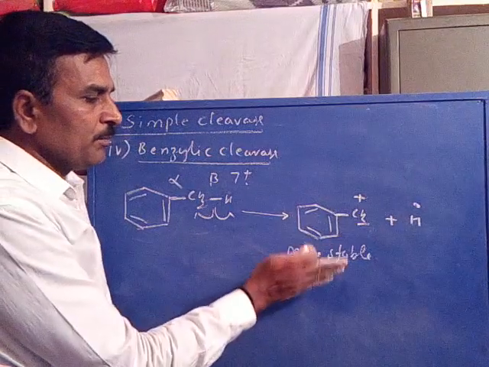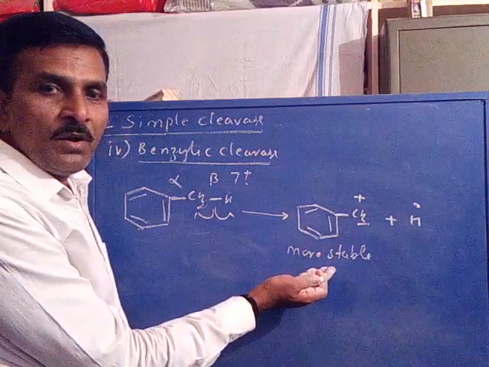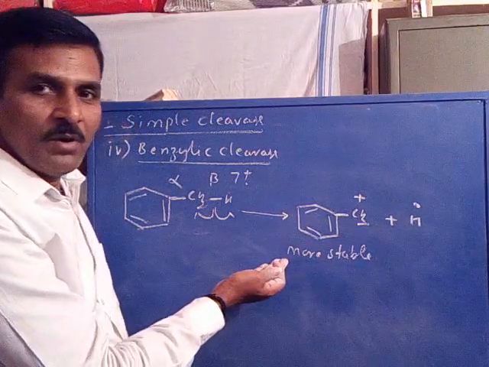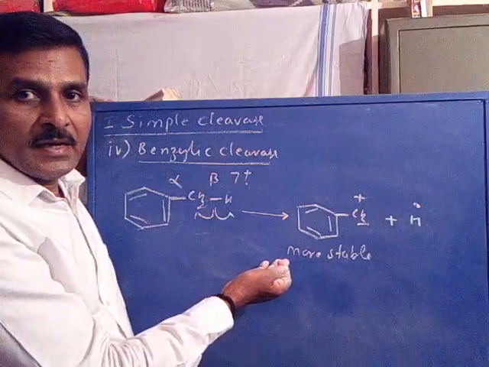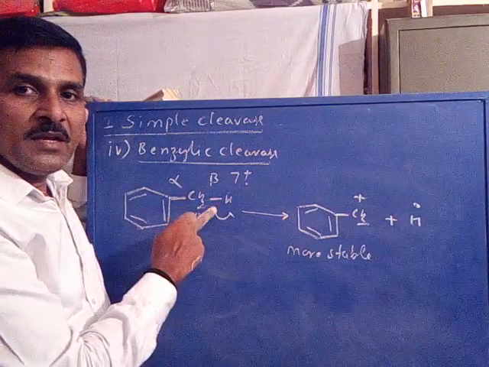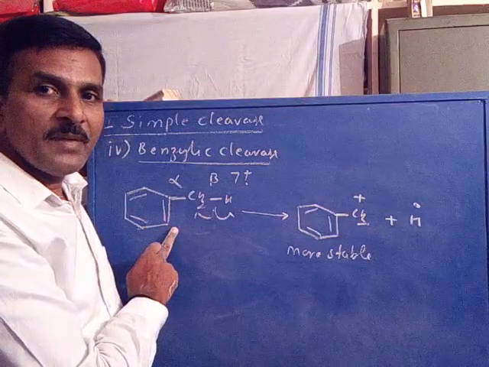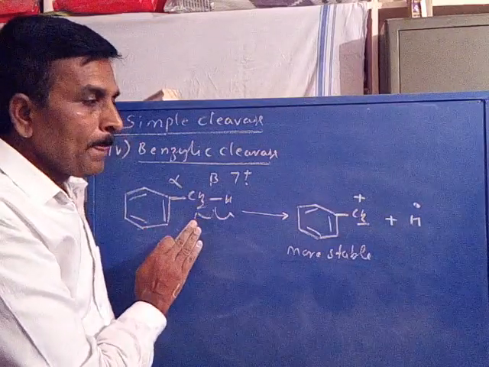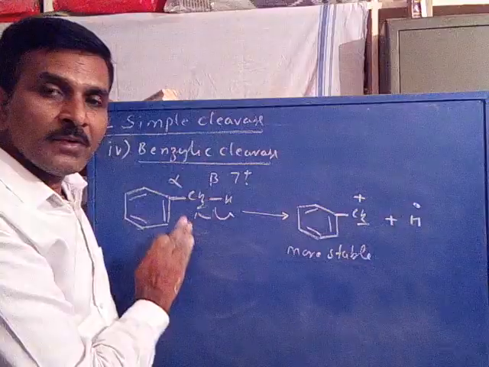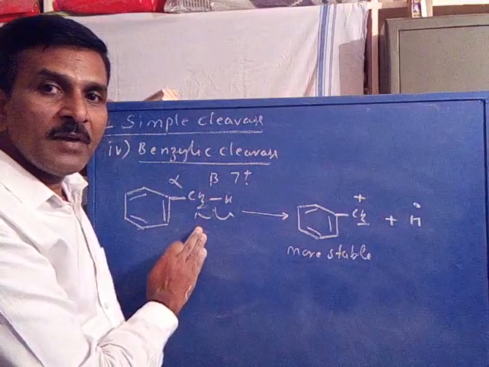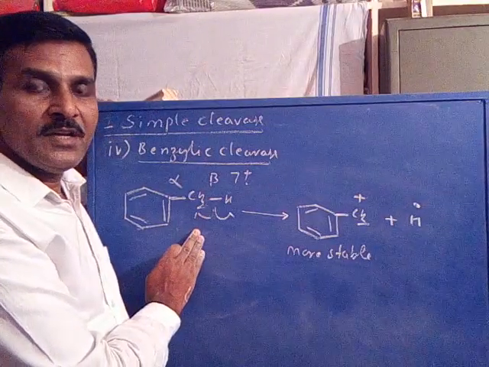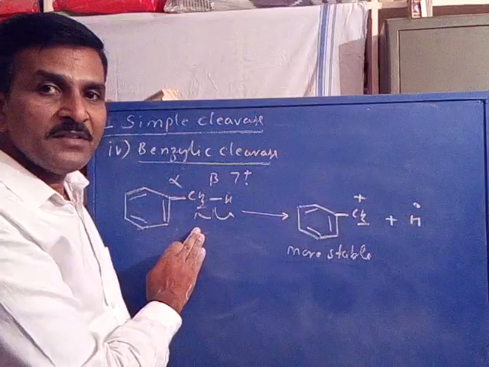So for the formation of a stable cation, that is the benzyl cation, always a beta bond gets cleaved. This is called benzylic cleavage. This is a characteristic cleavage or fragmentation for any alkyl benzene.